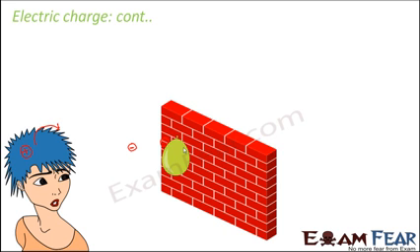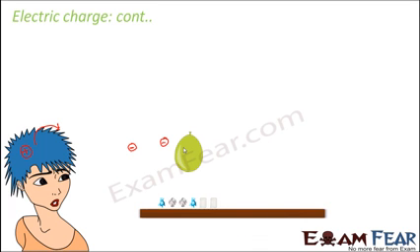From this observation, we can say that a charged object always tends to attract an uncharged object. Why does it attract an uncharged object? We will see that a little later. So that was the next observation. Similarly, if you take this same balloon in front of small bits of paper, because your balloon is negatively charged even now, the paper starts jumping, because again papers are neutral, they are not charged. Whenever a charged object is taken in front of an uncharged object, there is some sort of attraction.